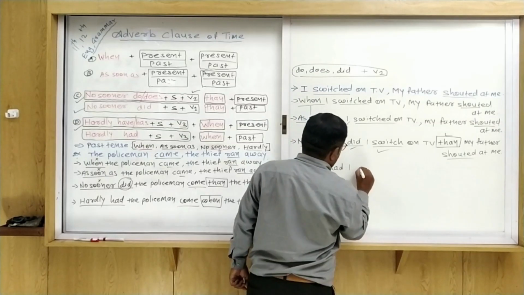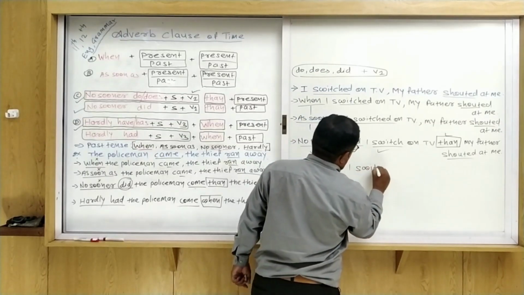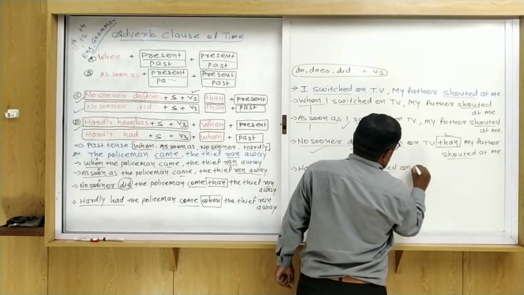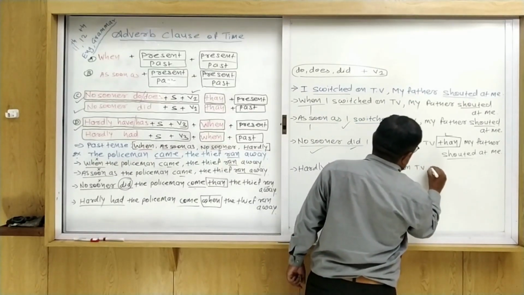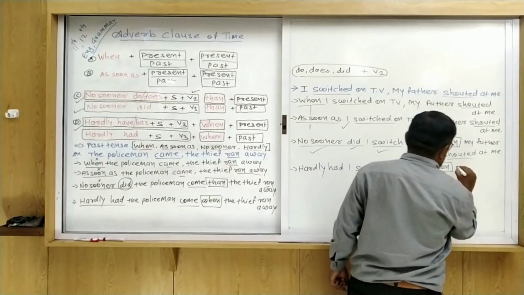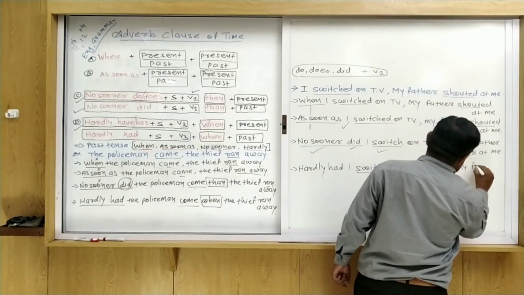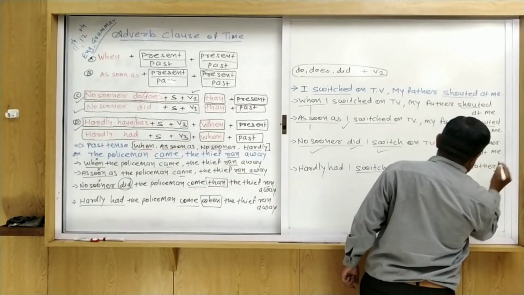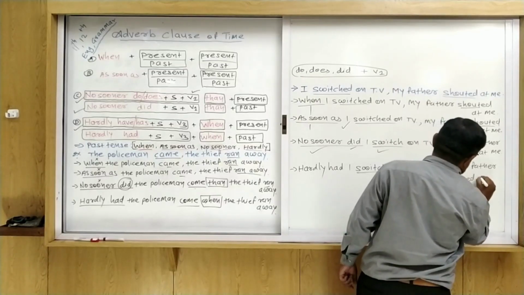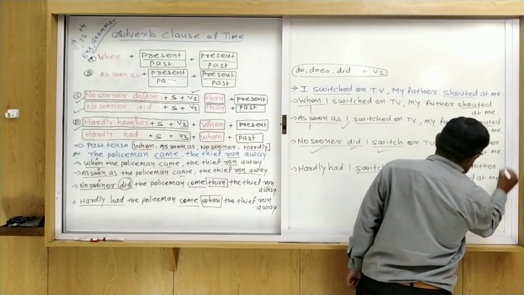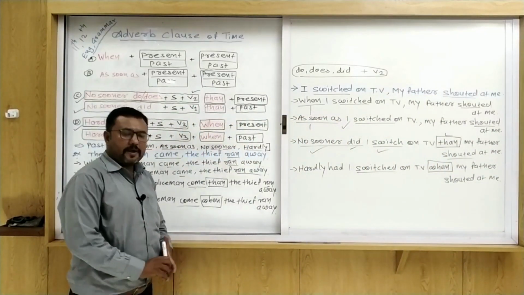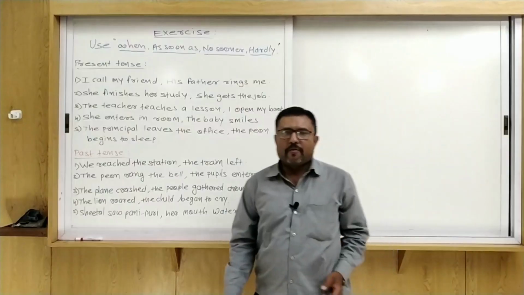So: hardly had I switched on TV when my father shouted at me. Dear friends, you can make it like this.